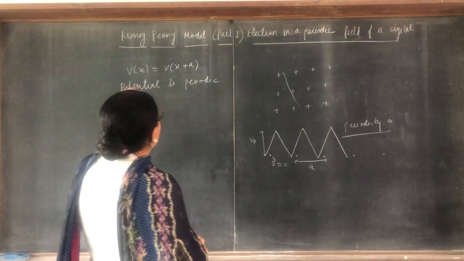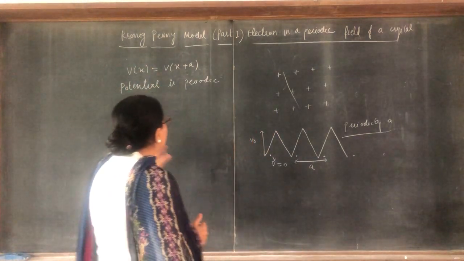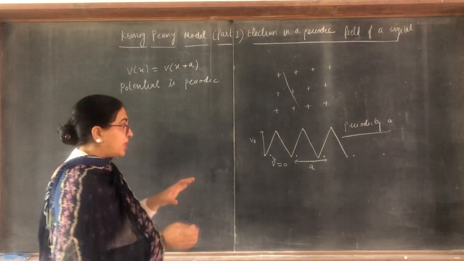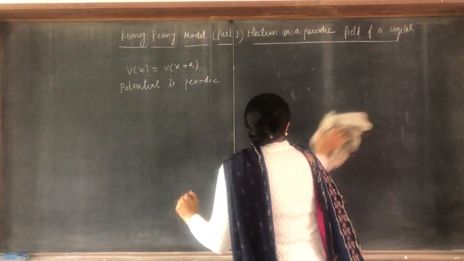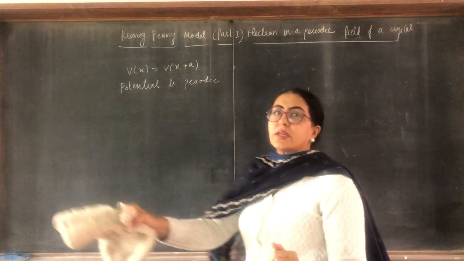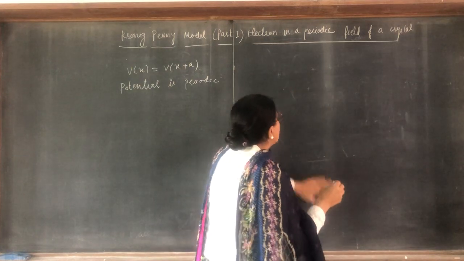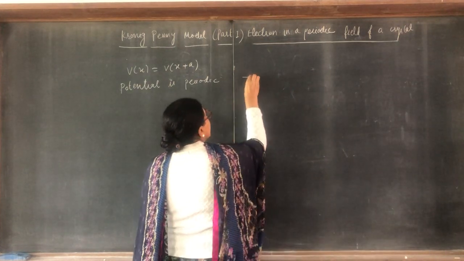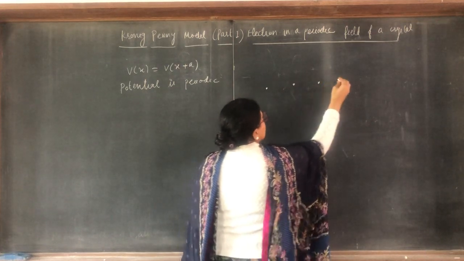So Kronig and Penney suggested a model based upon periodic potential, in which we take the motion of an electron in rectangular or square wells, or square strips like this. We take these because these are the positive ions.